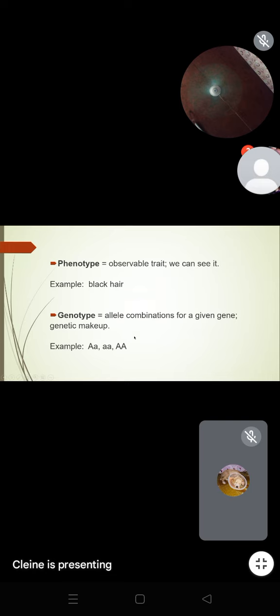Again, genotype is the genetic composition of a certain phenotype. Okay.